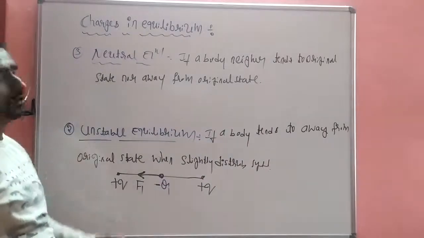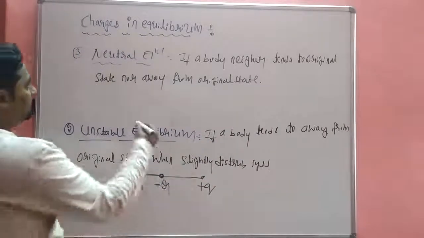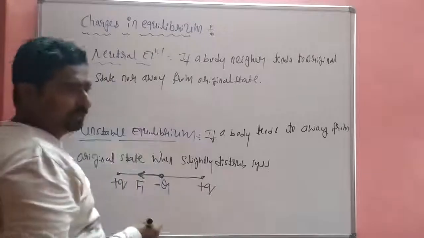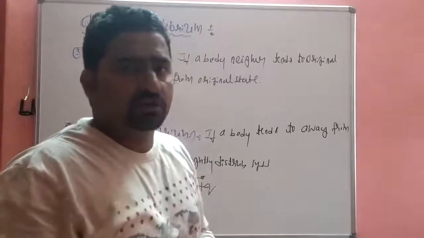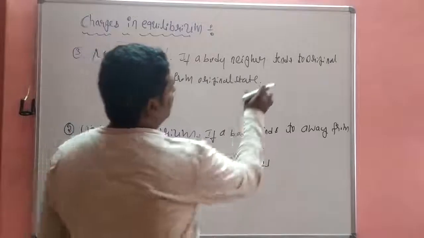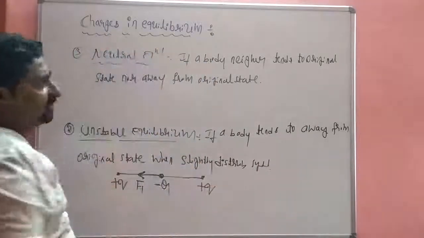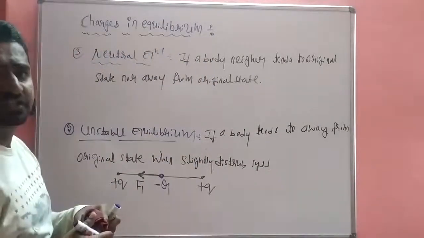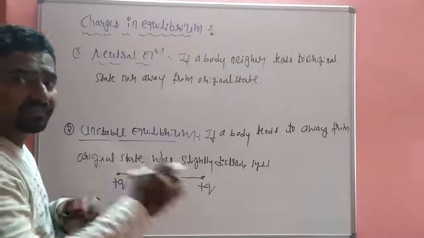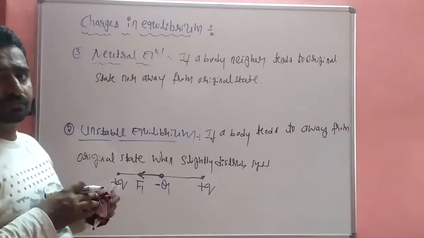So this is neutral equilibrium. The body does not try to return to the original state, and the body does not go away from the original state.